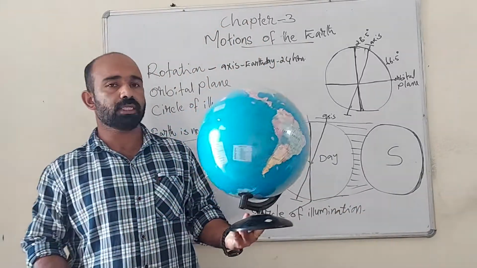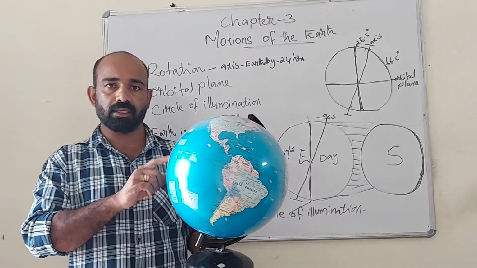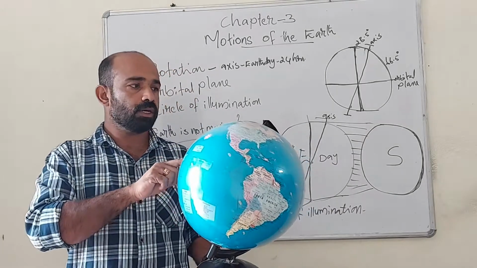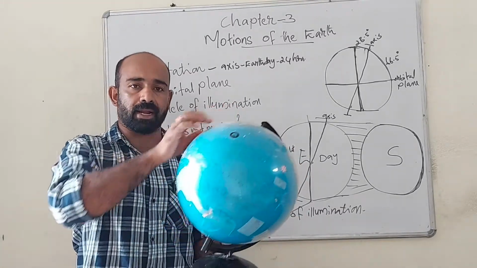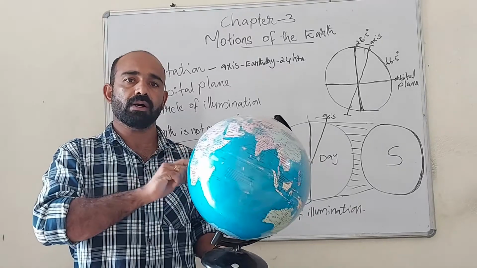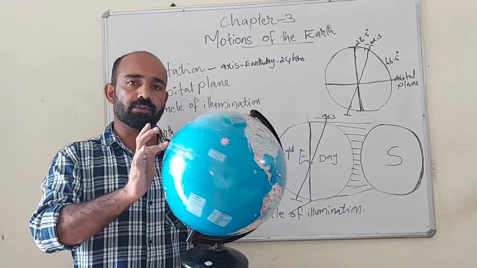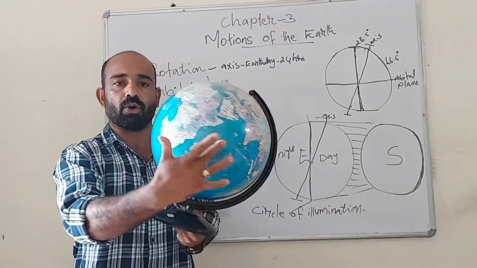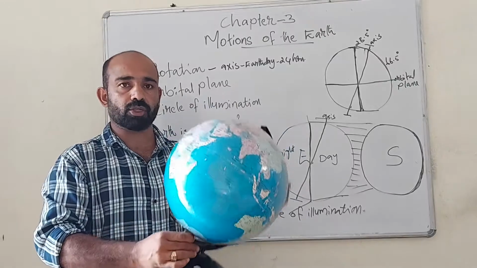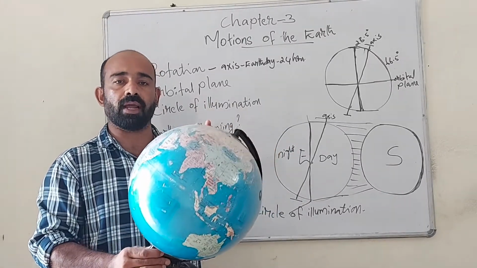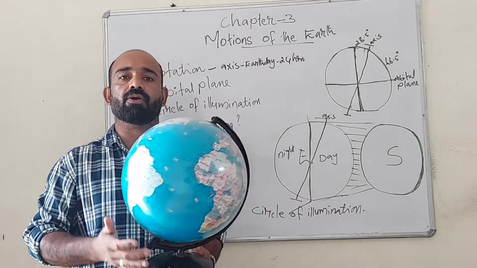Here we can see one globe. Rotation of the earth. This is one type of movement of the earth. Rotation means movement of the earth on its axis from west to east. Earth is always moving from west to east on its axis. Inside of this globe, one needle is there, that is called axis. So the movement of the earth on its axis can be called rotation.